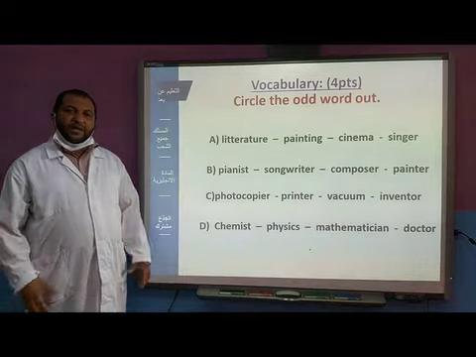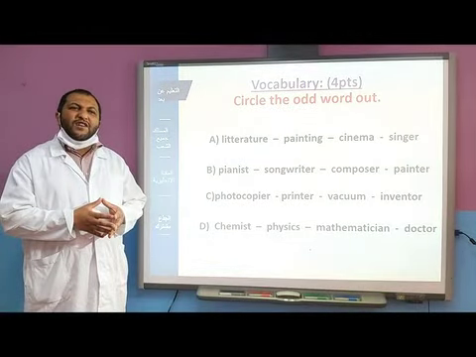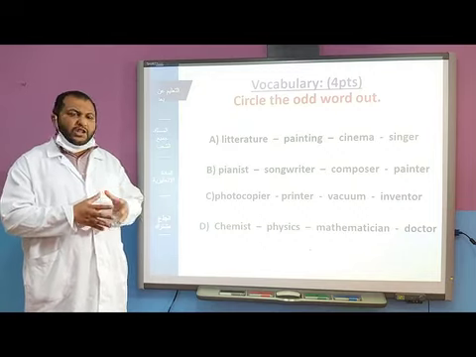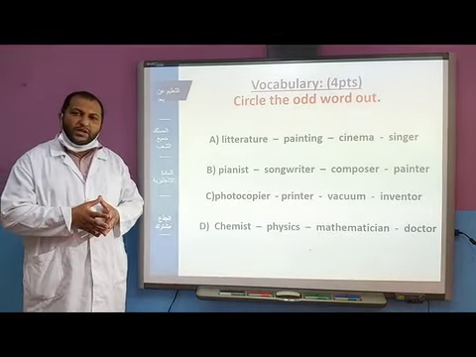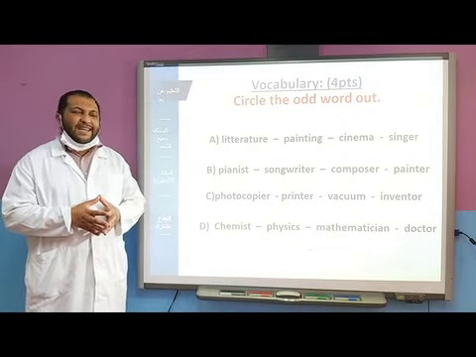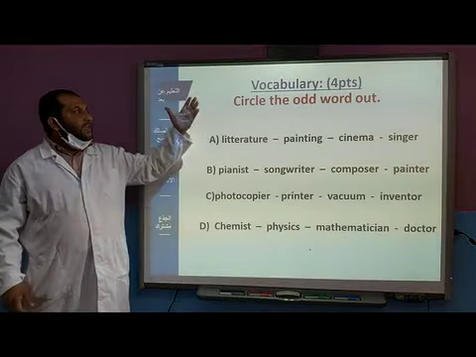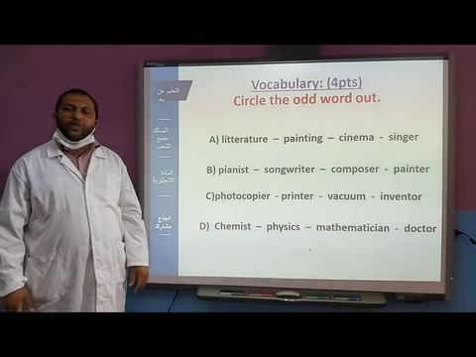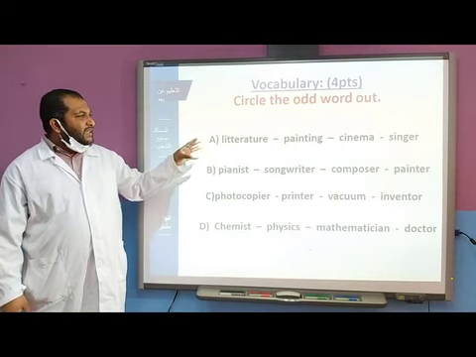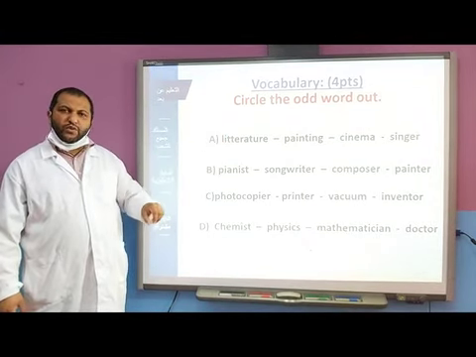Next component is about vocabulary. Now we dealt with reading comprehension and we start a new component related again to units 7 and 8. Vocabulary. Try to circle the odd word out. One of these words does not belong to the group.